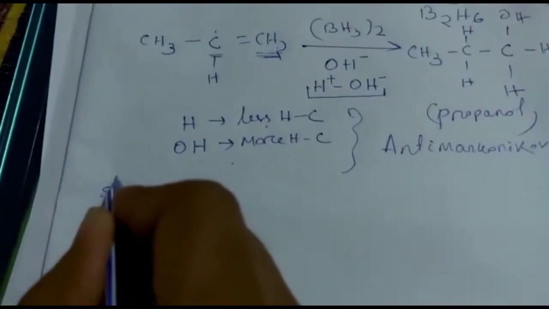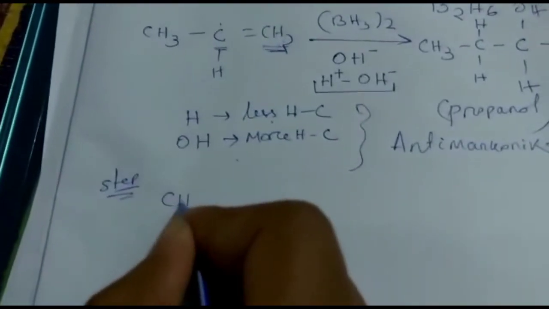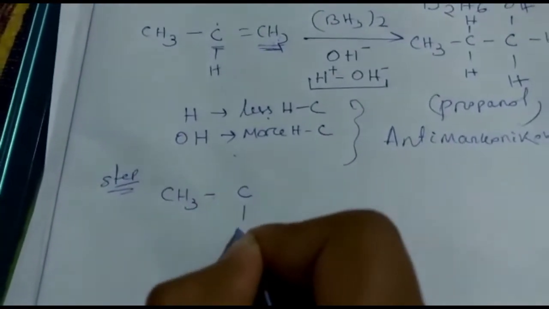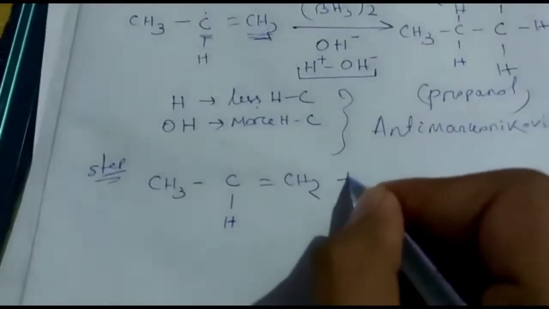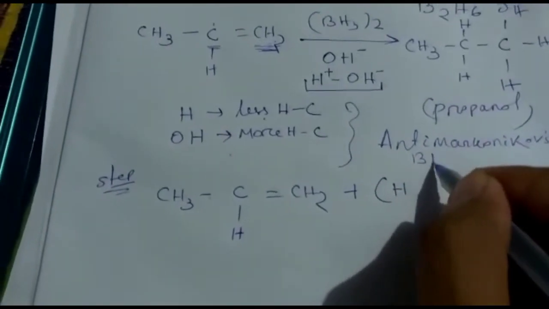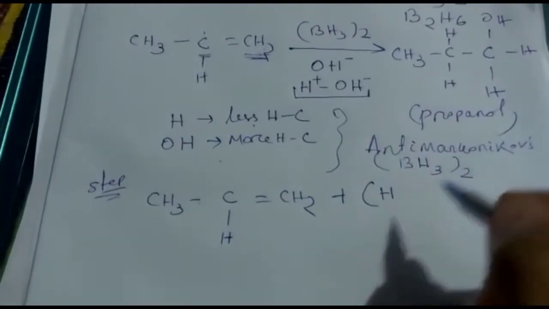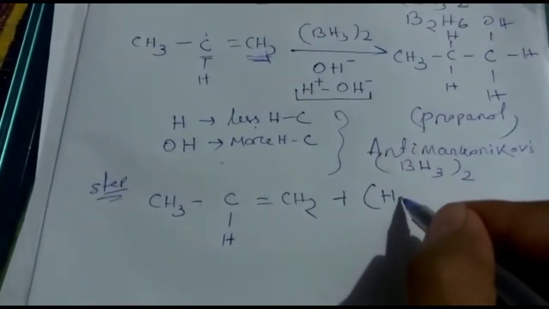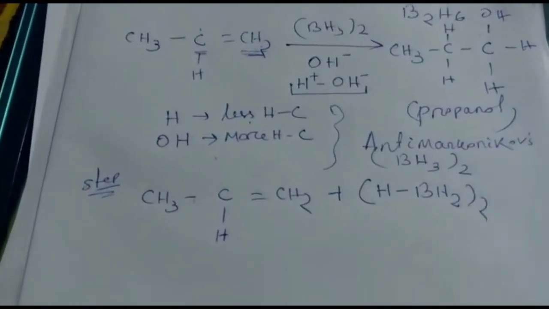So in the first step, stepwise I am writing. First this one is your CH3 CH double bond CH2. This one is the alkene. When it reacts with diborane, (BH3)2, BH3 we can write as H and BH2, and at last the whole squared.